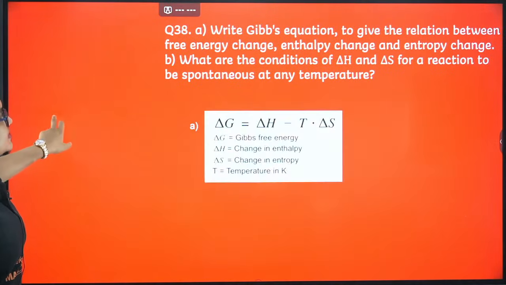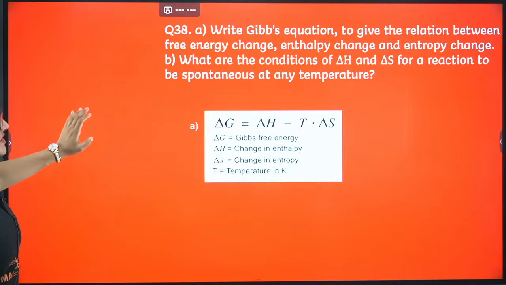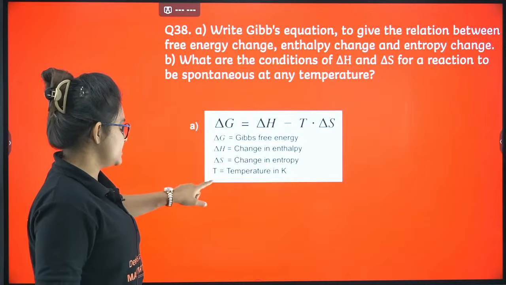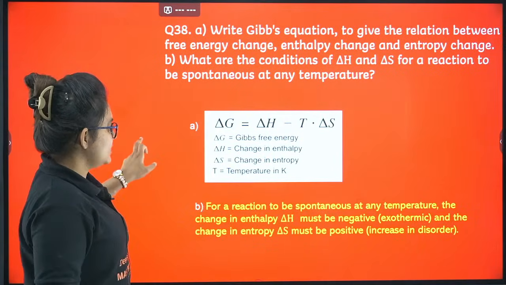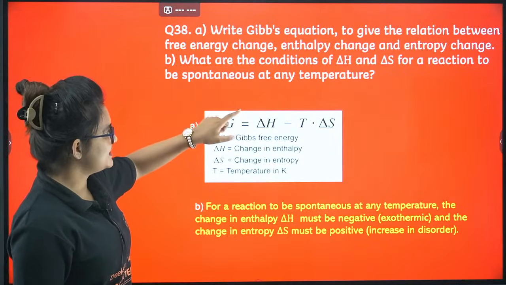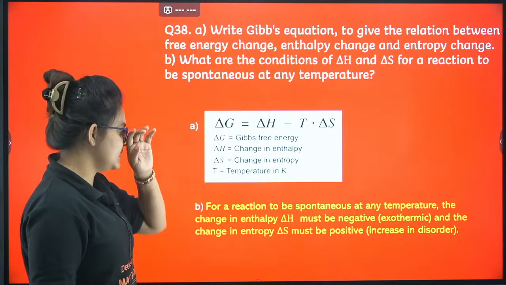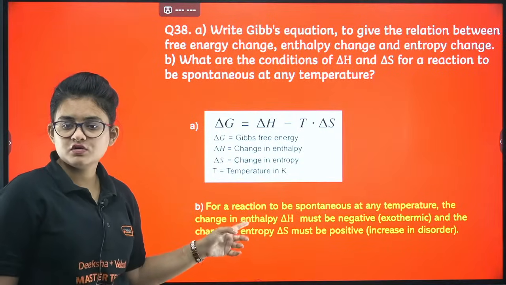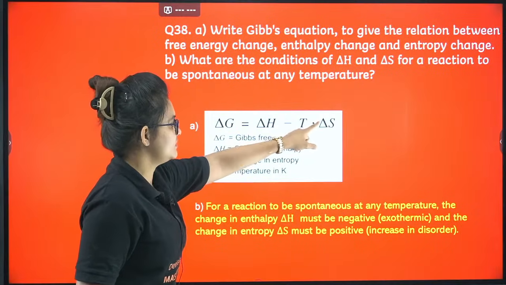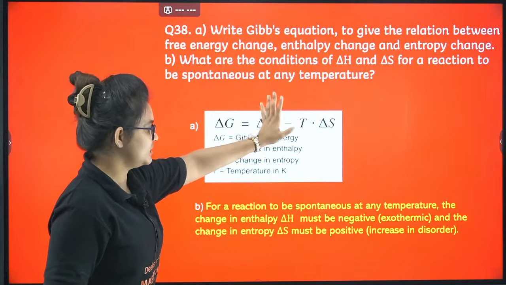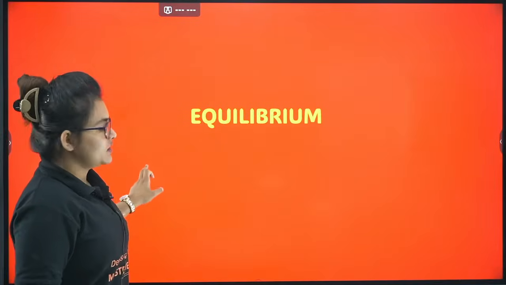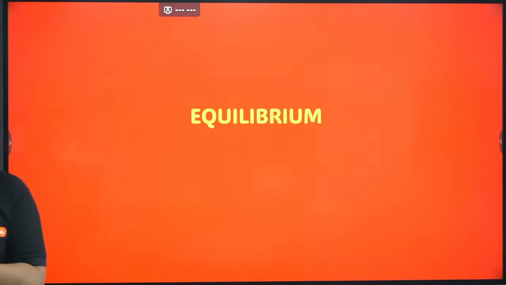Okay, so this is the Gibbs-Helmholtz equation. They ask you to write it, and please make sure you are mentioning the abbreviation as well. Next, the counter question is, what are the conditions for del H and del S for a reaction to be spontaneous at all temperatures? Definitely del H must always be negative and del S positive. So overall the value will always be negative. Okay, let's proceed.